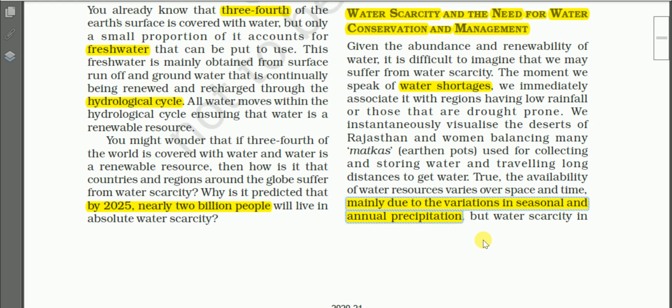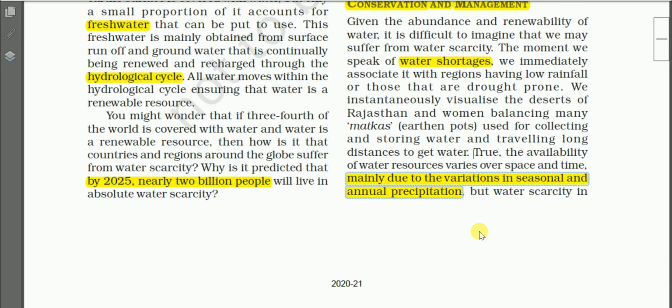That is why in some years we find less rainfall, while in other years we find enough rainfall. So that is why it is said that shortage of water in India is mainly due to the variations in the seasonal and the annual precipitation.